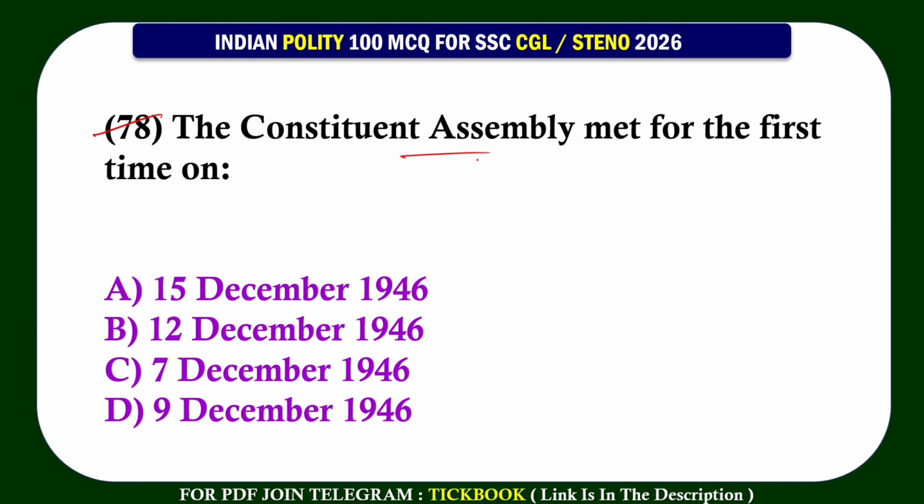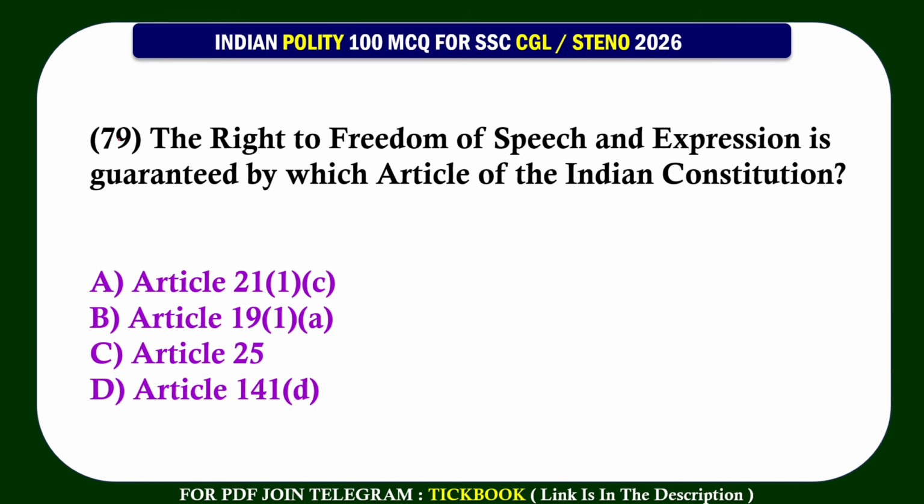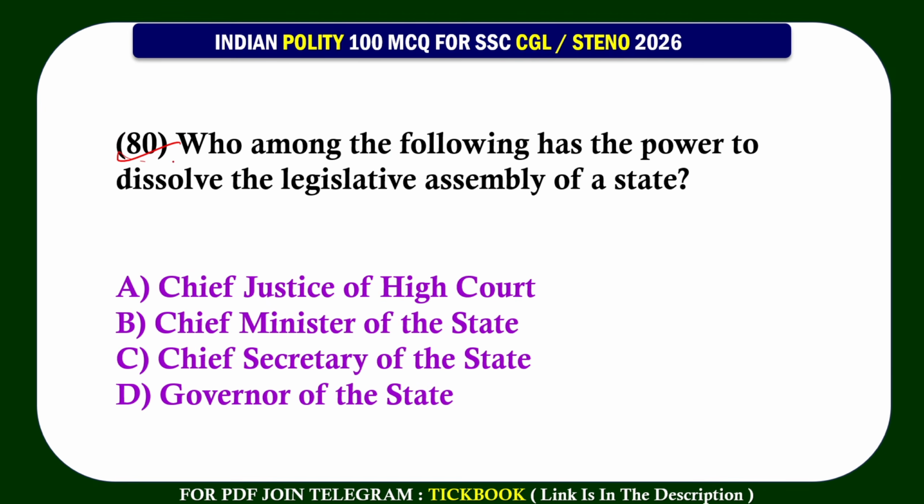78. The Constituent Assembly met for the first time on. Option number D, 9th December 1946. 79. The right to freedom of speech and expression is guaranteed by which article of the Indian Constitution? Option number B, Article 19(1)(a). 80. Who among the following has the power to dissolve the Legislative Assembly of a state? Option number D, Governor of the state.